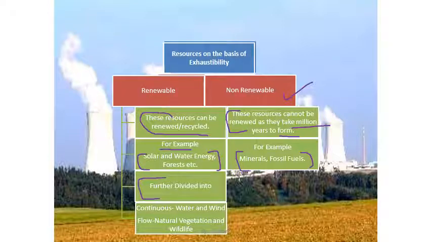Further, it can be divided into continuous or flow resources like water and wind, and also natural vegetation and wildlife, which we had discussed earlier also. So these are the basis of renewable and non-renewable resources.